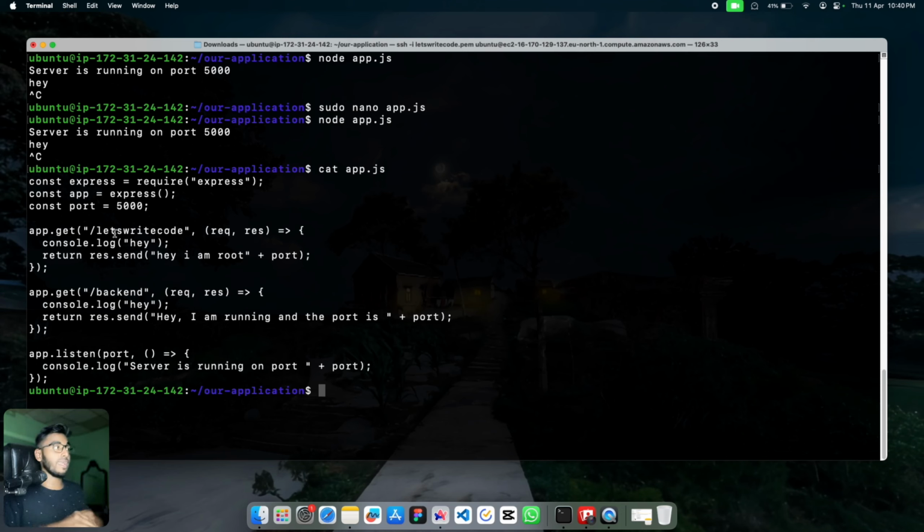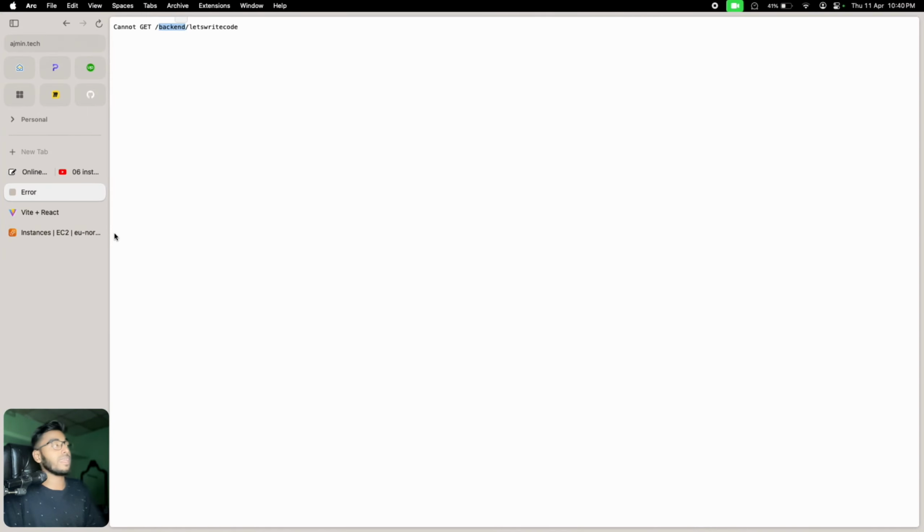So the backend was not able to find any route, and that is the reason, my friend, we get cannot get backend let's write code. This is a traditional, typical error that we get to see in a Node.js application with Express. If Express is not able to find any route, it is going to return this particular error.